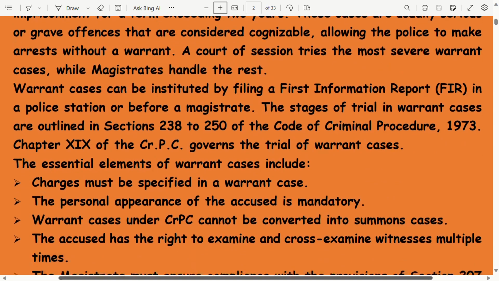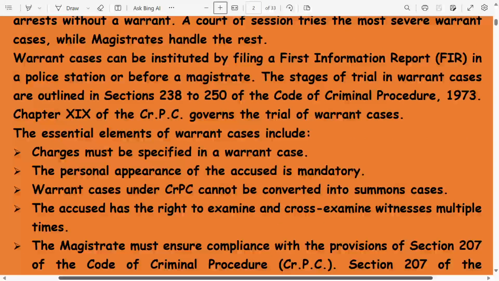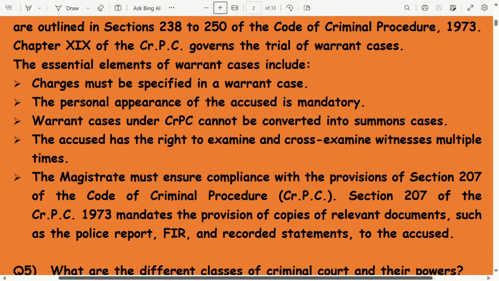The essential elements of a warrant case include: charges must be specified in a warrant case. The personal appearance of the accused is mandatory. Warrant cases under CRPC cannot be converted into summon cases. The accused has the right to examine and cross-examine witnesses multiple times. The magistrate must ensure compliance with the provisions of Section 207 of the Code of CRPC. Section 207 of the CRPC 1973 mandates the provision of copies of relevant documents such as the police report, FIR, and recorded statements to the accused.